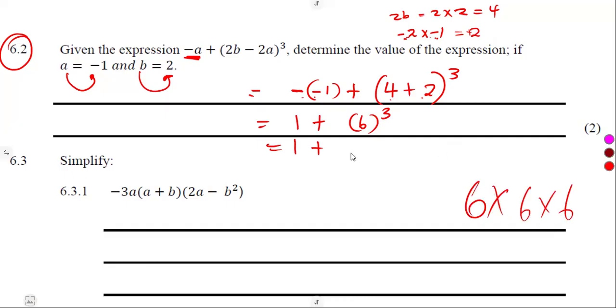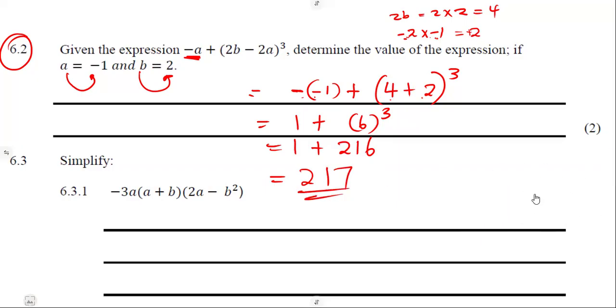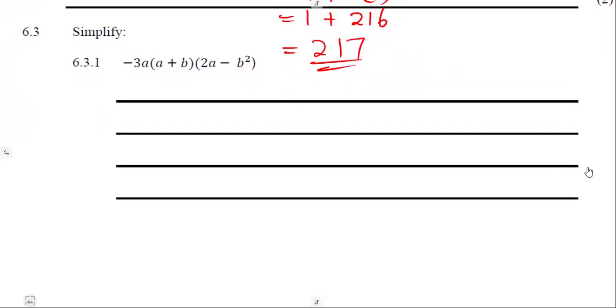3 times. So it was going to give us 216, and we add, we got 217. We can even use our calculator, guys, on the rest. Do not panic, do not worry. The calculator is there.